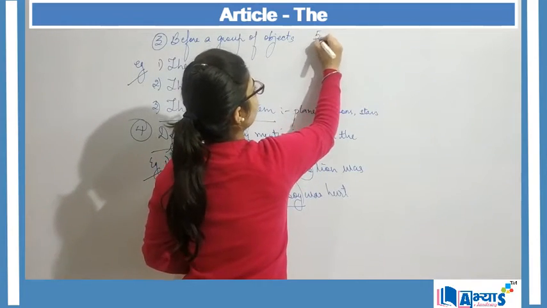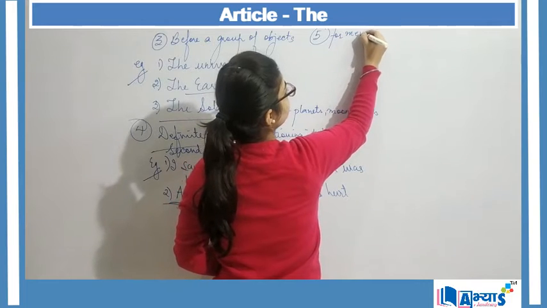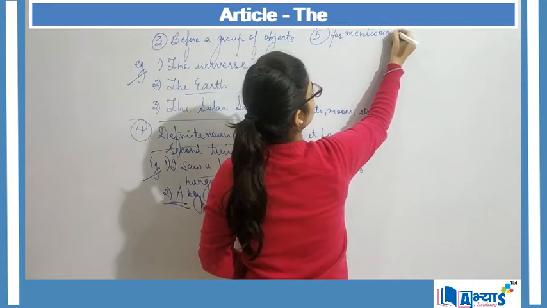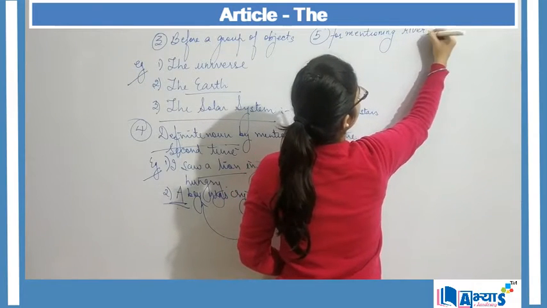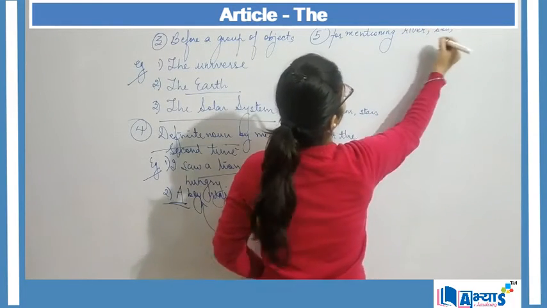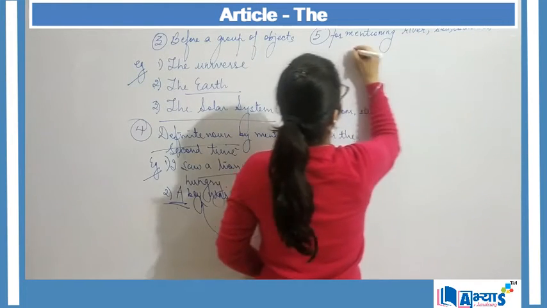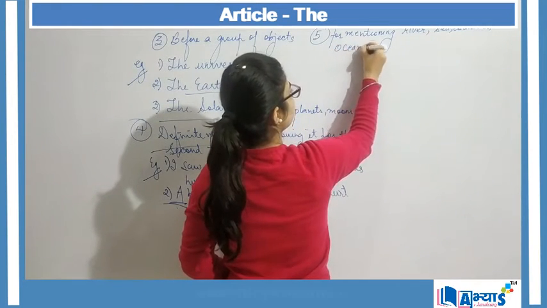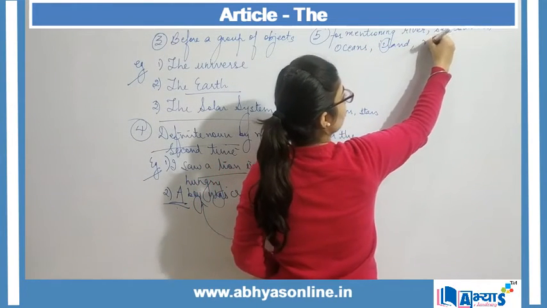Then fifth is for mentioning rivers, seas, countries, oceans, islands, mountains.